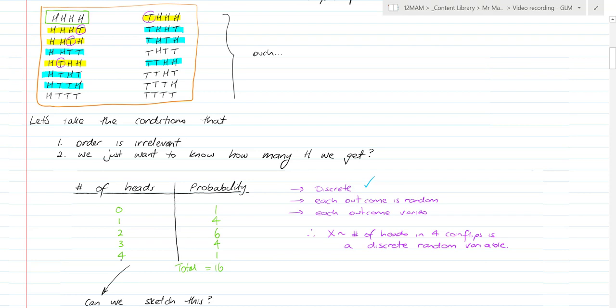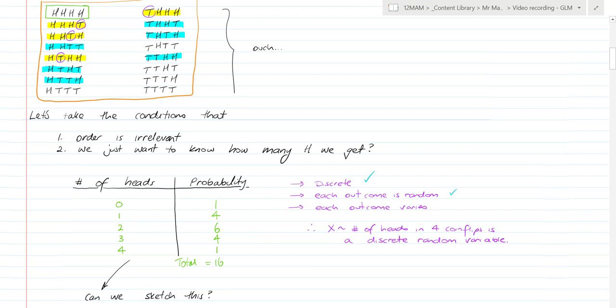I can't get 3.5 heads. We know that each outcome is random, so we don't know whether we're going to get a head or tail each time, and each outcome varies. We've seen that as well. So therefore we say that x, the variable we're calling x, is modeled by, or is approximately equal to,